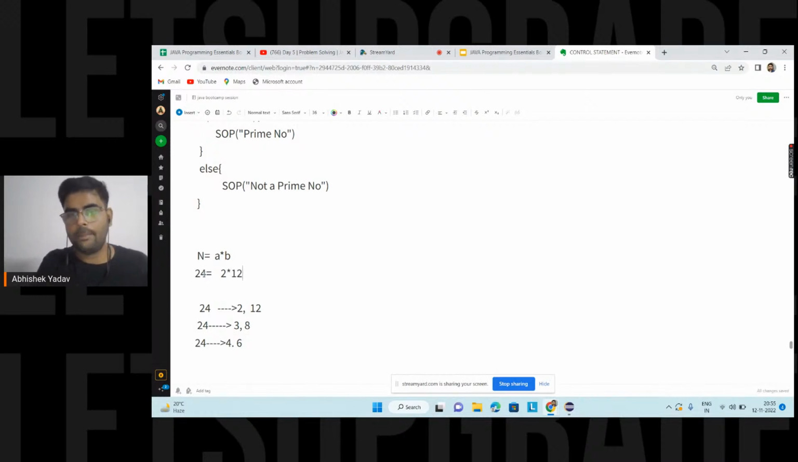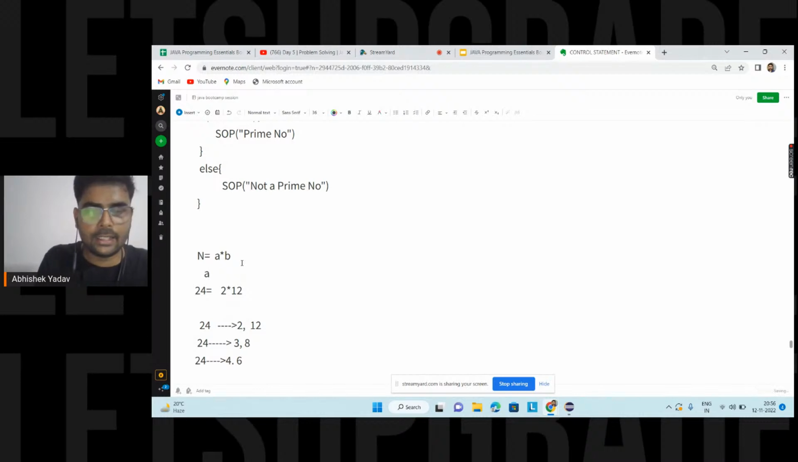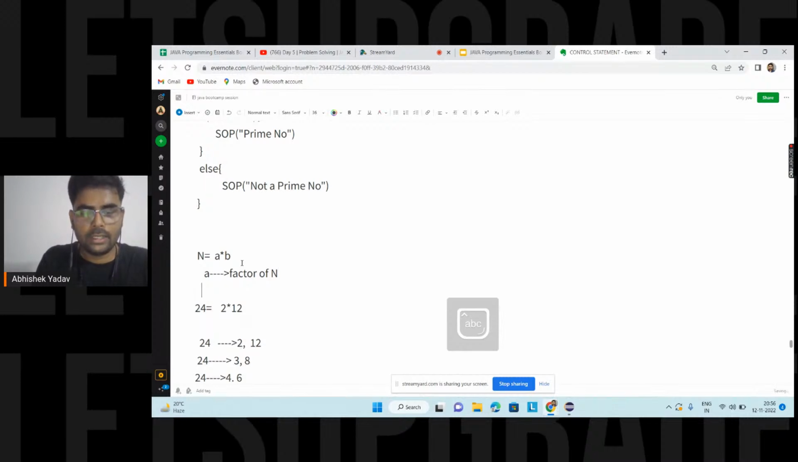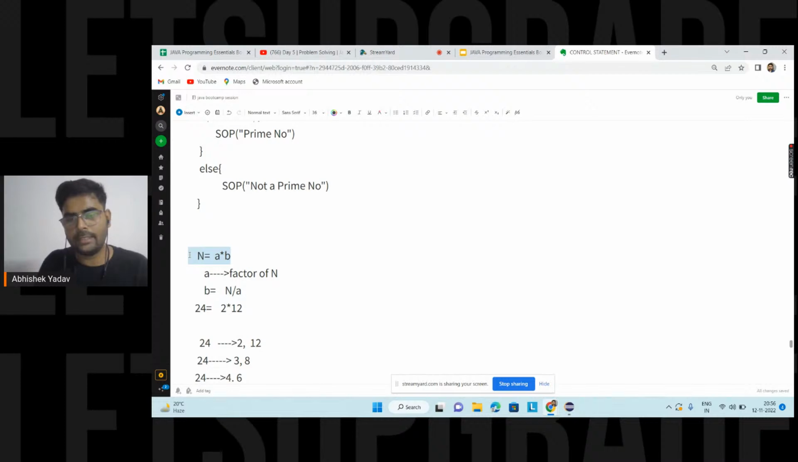So if a is a factor of n, then I know the value of b. How will I calculate the value of b? I will say n divided by a, then I will get the value of b. I know one factor, I can easily calculate the next factor on the basis of this equation. Till this point, anyone has any doubt? Please write in the chat.